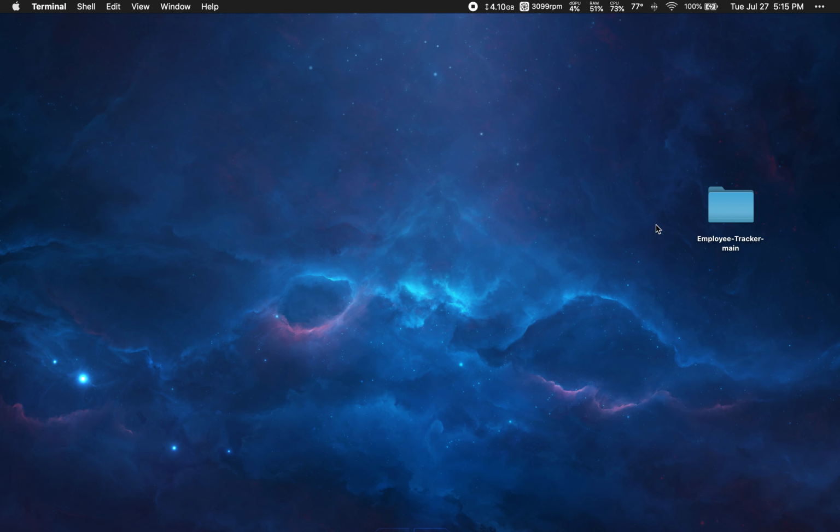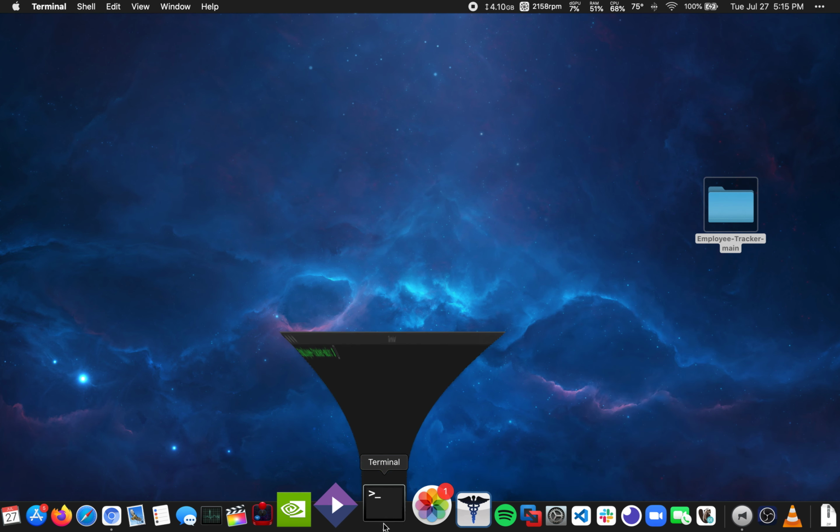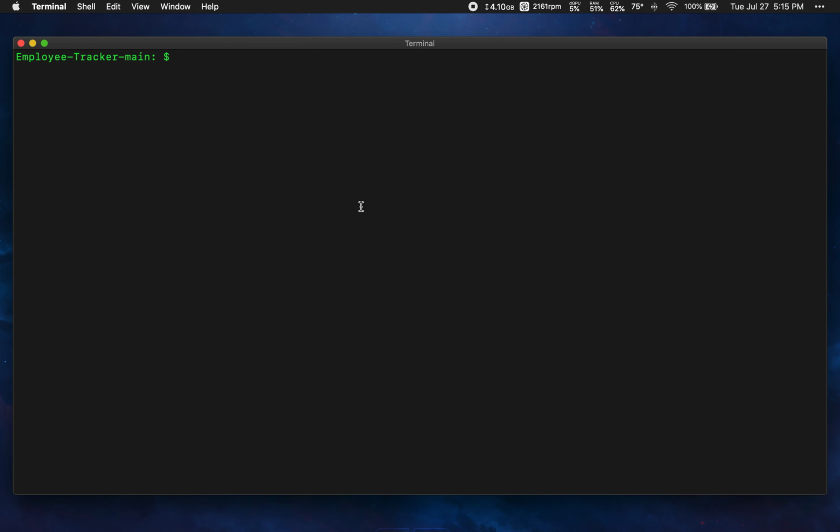So you can go ahead and clone down the employee tracker code from my GitHub, and this will give you the employee tracker folder either in your downloads folder or on your desktop. And if you're on a Mac, to get this started, you can right click on the folder and it will allow you to open a new terminal at the folder. We're going to go ahead and actually just open it here because this one is a little bit bigger for you guys.